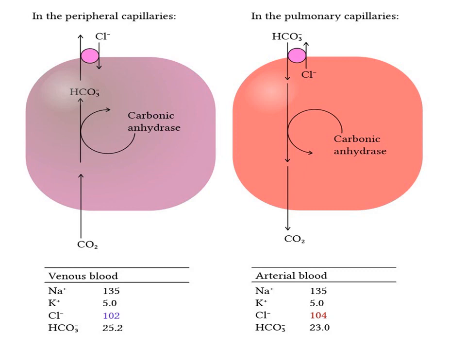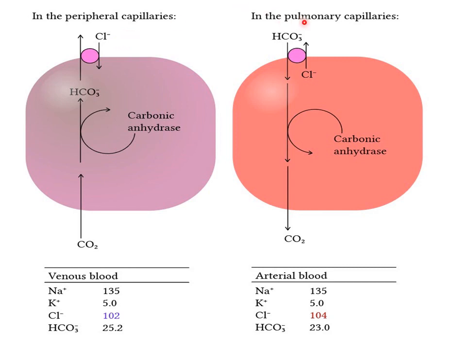So what happens at the level of peripheral capillaries or in the vicinity of tissues? Bicarbonate ion which was formed inside the RBCs leaves the RBC and it is coupled with the entry of one chloride ion into the RBC. As one negatively charged ion enters the plasma, another negatively charged ion leaves the plasma, so that the electric balance inside the plasma is maintained.